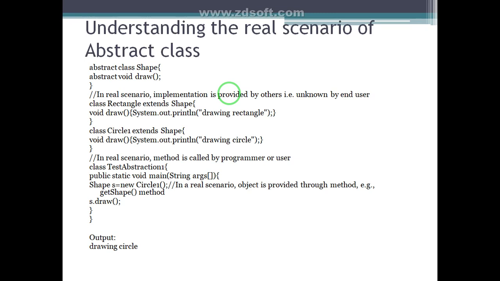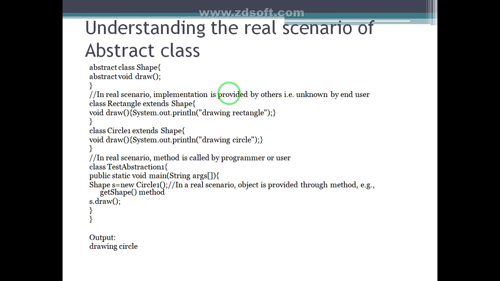And another example. Here the abstract class is Shape and it contains the abstract method, abstract void draw, and the Shape class is inherited by the Rectangle class, which overrides the method draw, and another subclass of Shape is Circle1, which again overrides the method draw of Shape with System.out.println drawing circle.